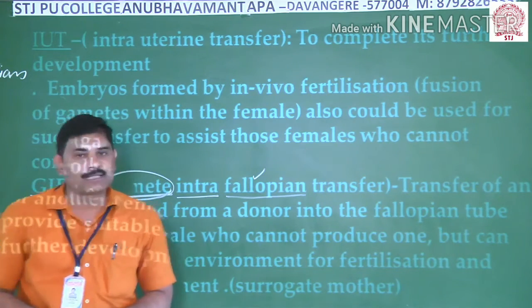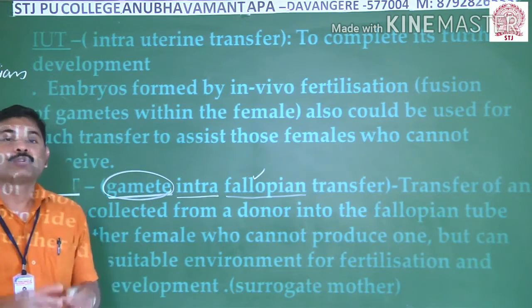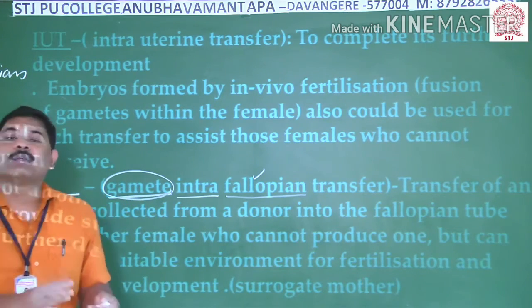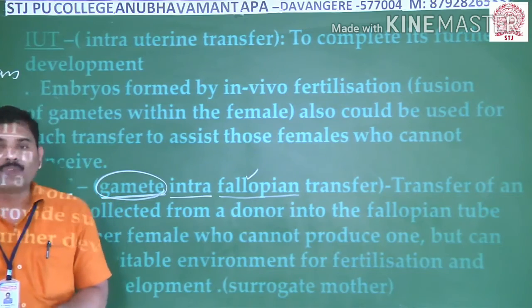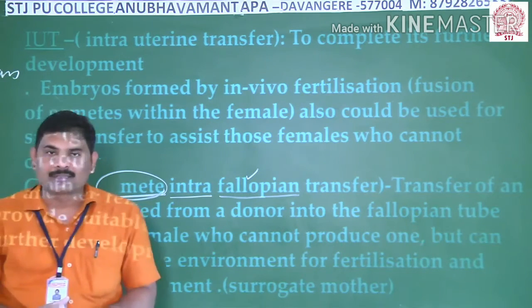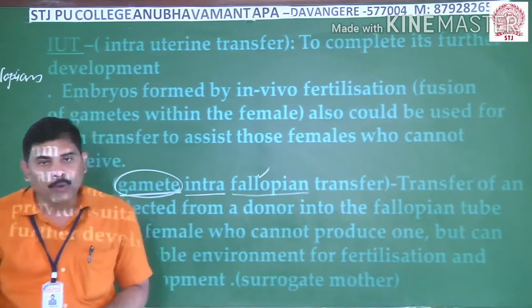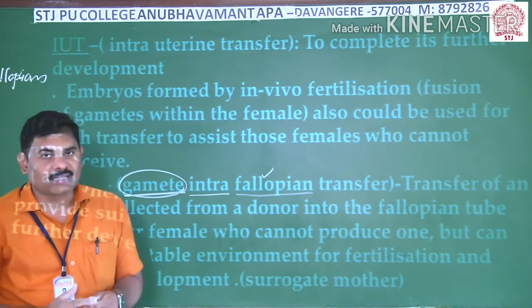Since we completed the reproductive system, we are all aware what gametes mean. There are two types of gametes, a male gamete and a female gamete. In animals, the male gametes are known as the sperms and the female gametes are known as the ovum.